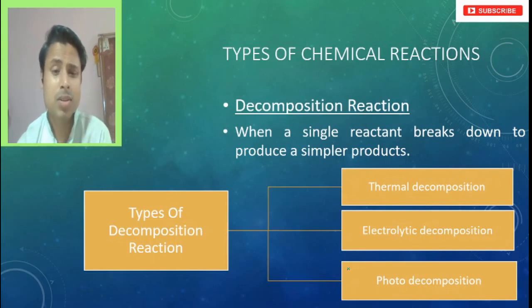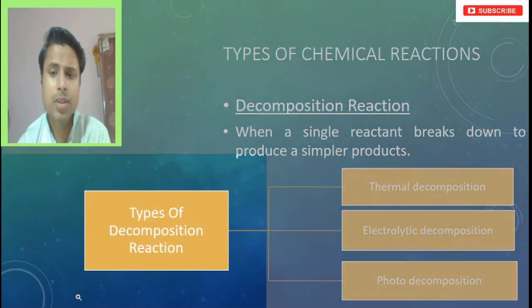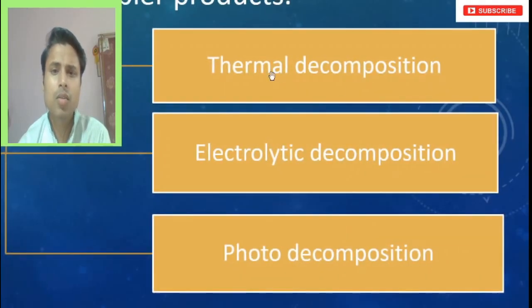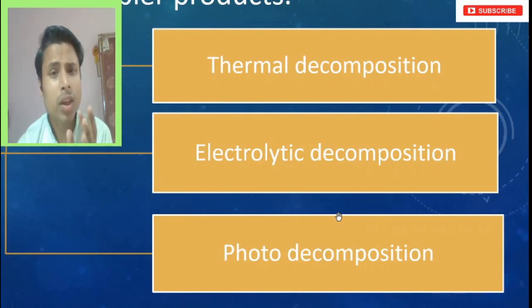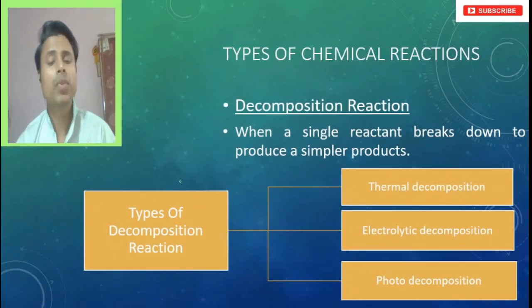The decomposition process is classified in three categories. First is thermal decomposition. Thermal decomposition means where heat is required. So with the help of heat, when it is breaking down, that is thermal decomposition. Electrolytic, electricity is required. Photo, sunlight is required. So these three things are required for the decomposition, for the breakdown of a single reactant. That's why it is categorized in three different categories.